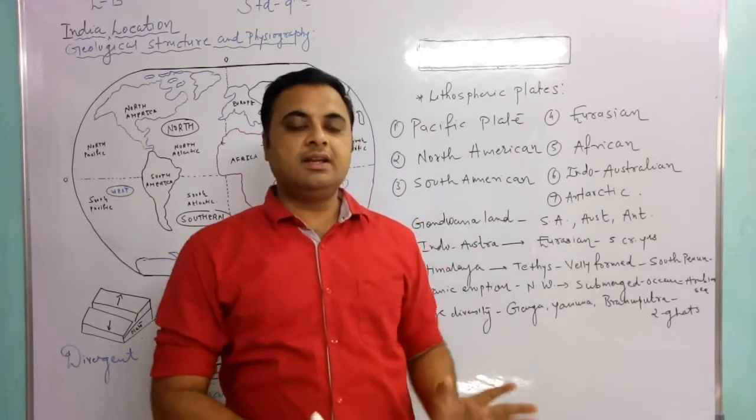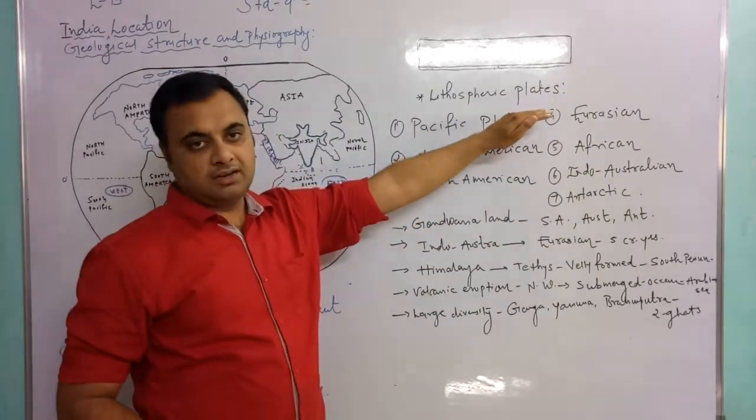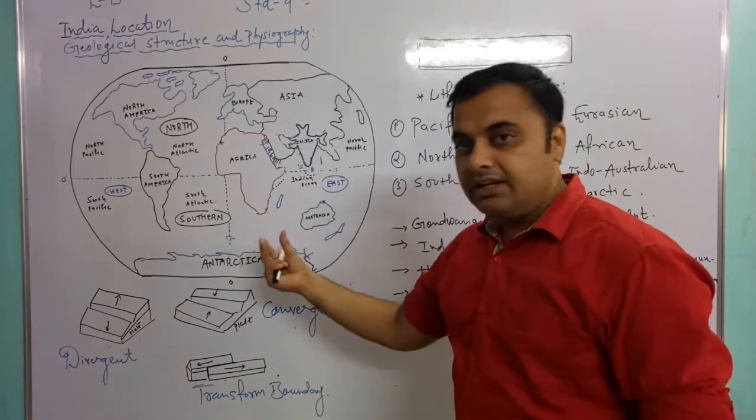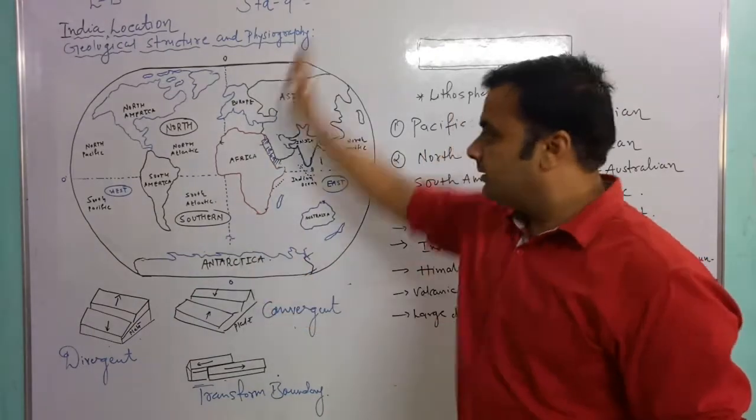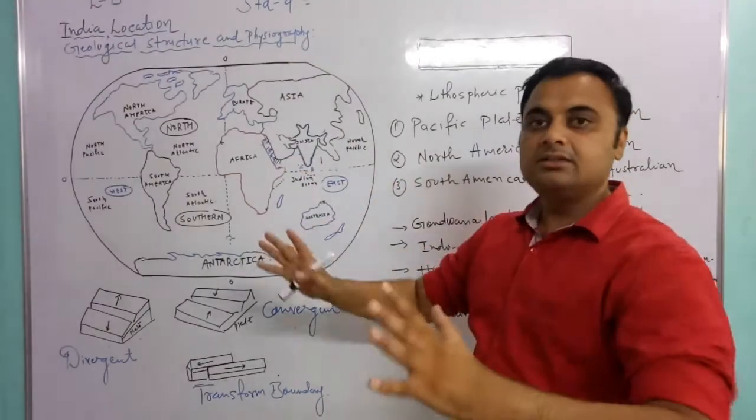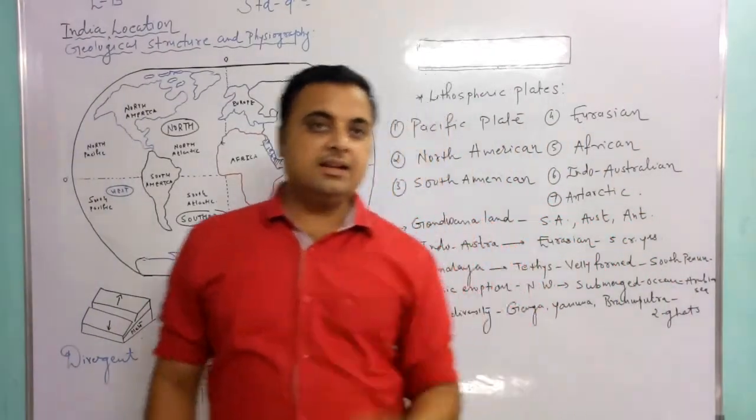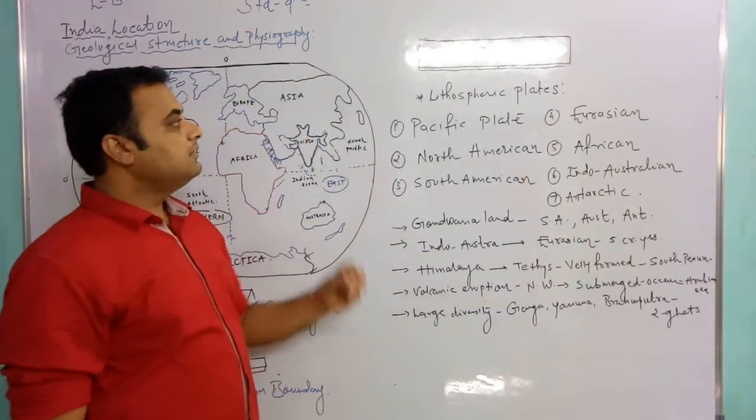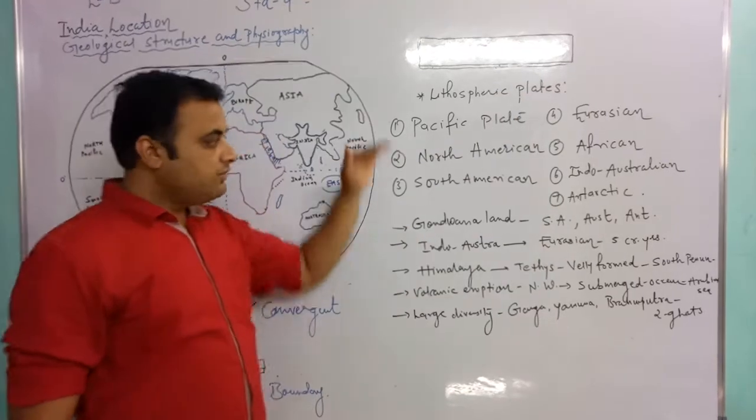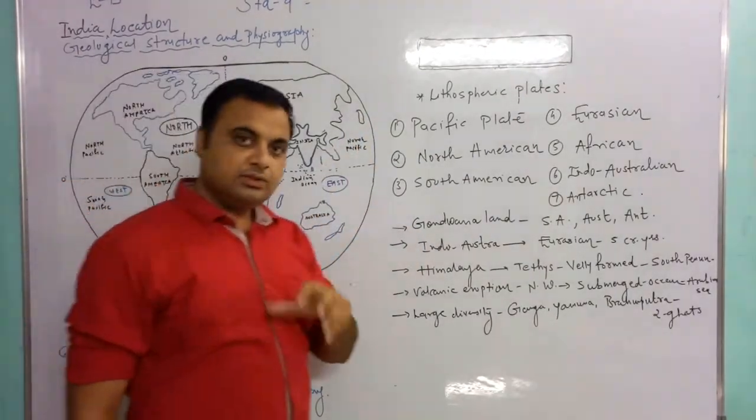So first of all we will study the different lithospheric plates of the Earth. And what are lithospheric plates? Because of the internal heat that reaches the crust of the Earth, the rocks break into different parts, and these parts are known as lithospheric plates. So there are 7 lithospheric plates in the world.